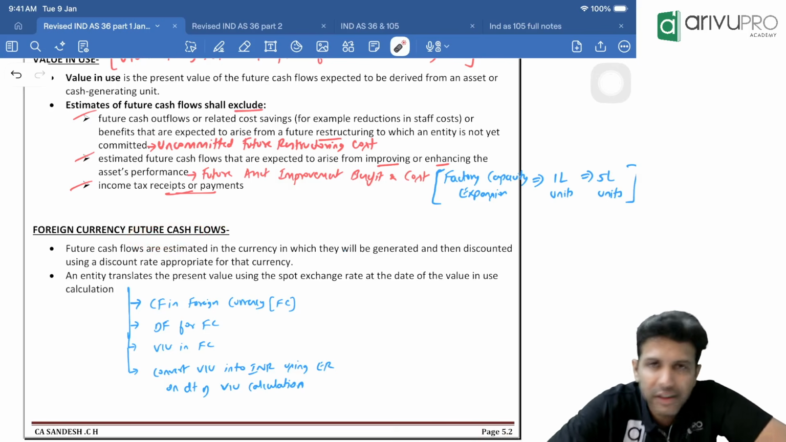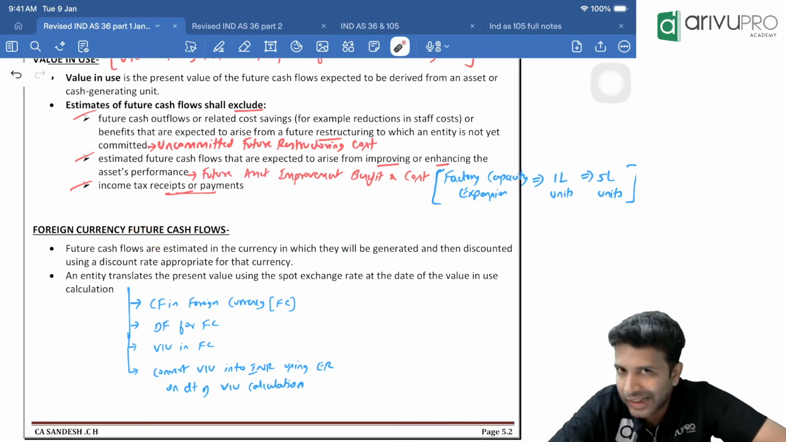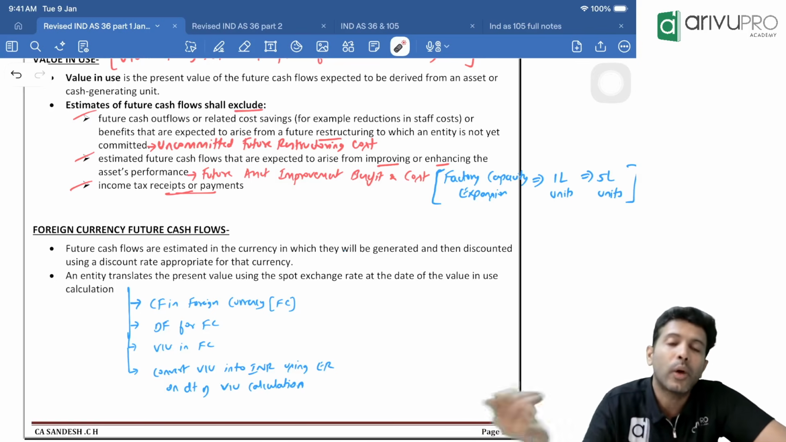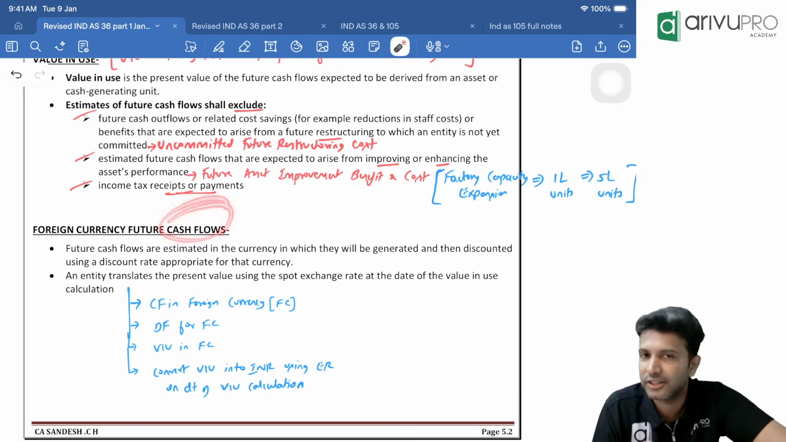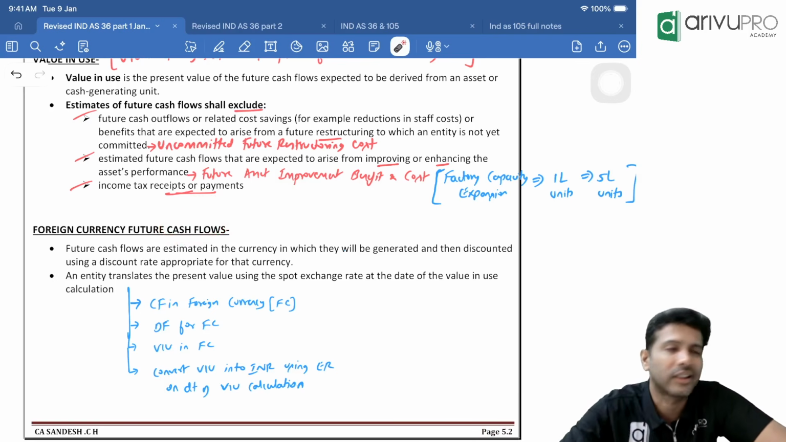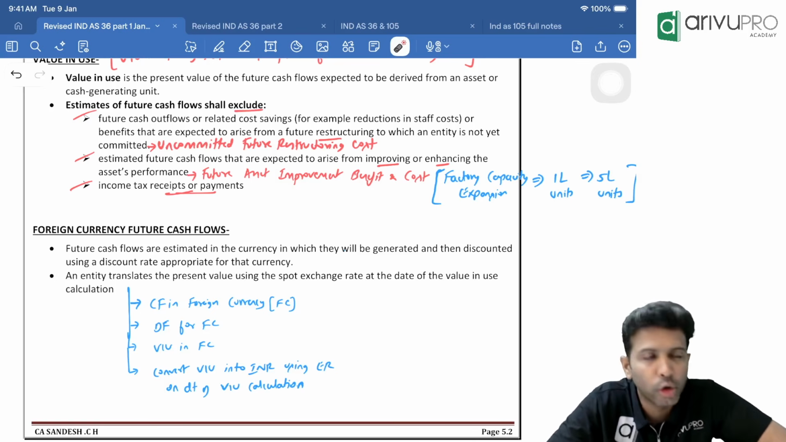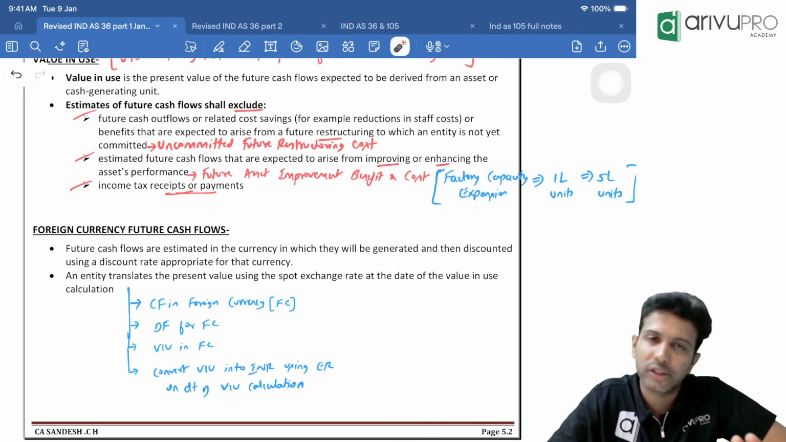So that's what we mean by that. What if all the cash flows that you are getting from a specific asset, it could be an individual asset or a CGU, does not matter, are in foreign currency? It's not in INR, but in a dollar, pound or yen or whatever. In that case, how do you do the impairment check? That is what this concept is all about.